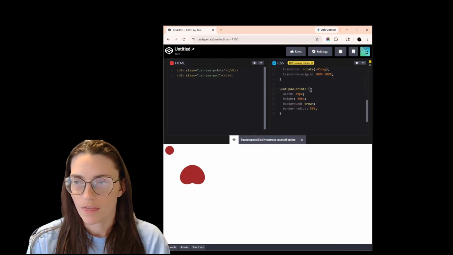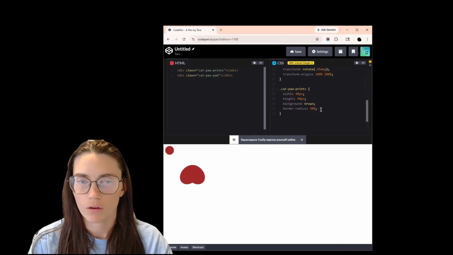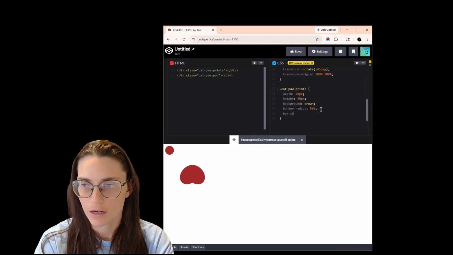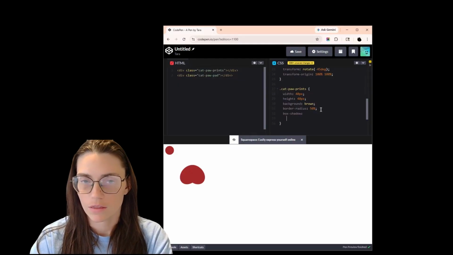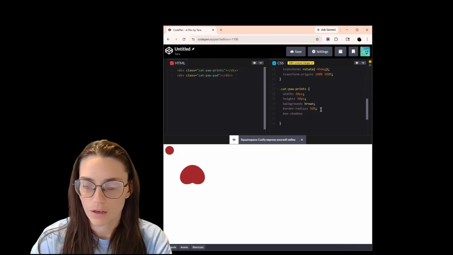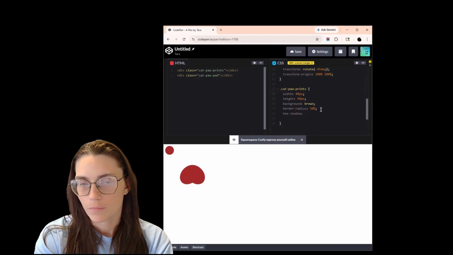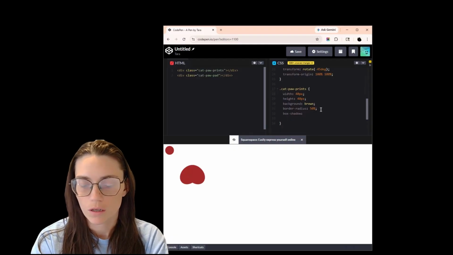So with that, we are going to add a box shadow. And this will give us, you can kind of play around with the dots itself. But we're going to need 2 measurements. So one that moves it to the right and one that moves it down.